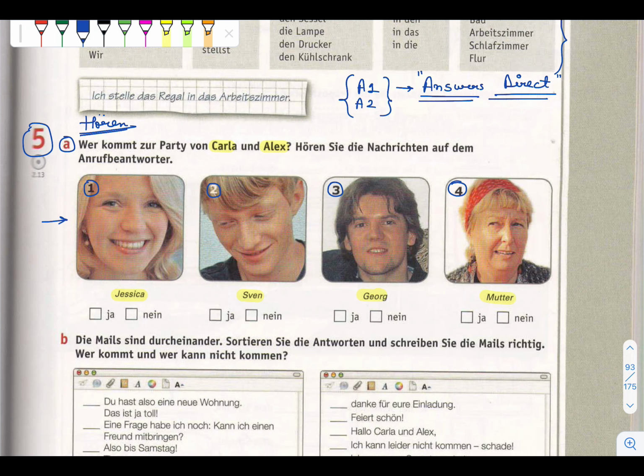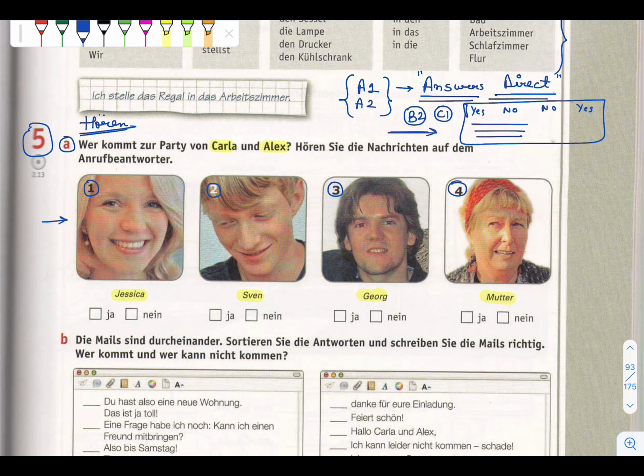What does this direct answer mean? They will directly say yes I will come, yes I will not come. This is direct. But if I talk about B2 C1 level, there they will say yes, then no. In a conversation sometimes they will make excuses, then again maybe no, then yes, then they will come to a conclusion, maybe they will come or they will not come.